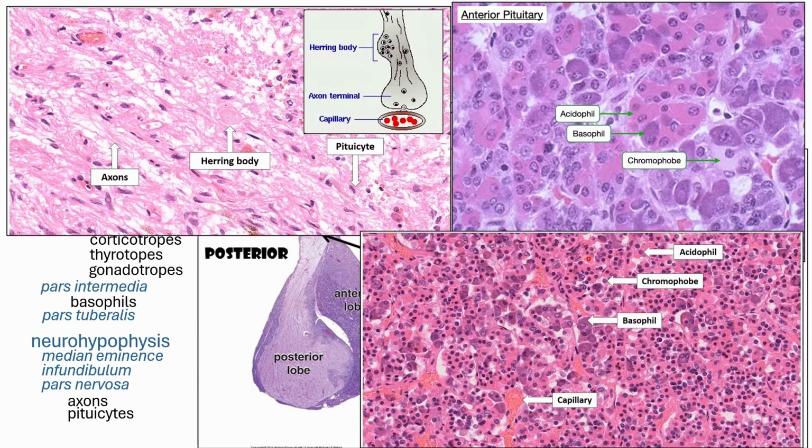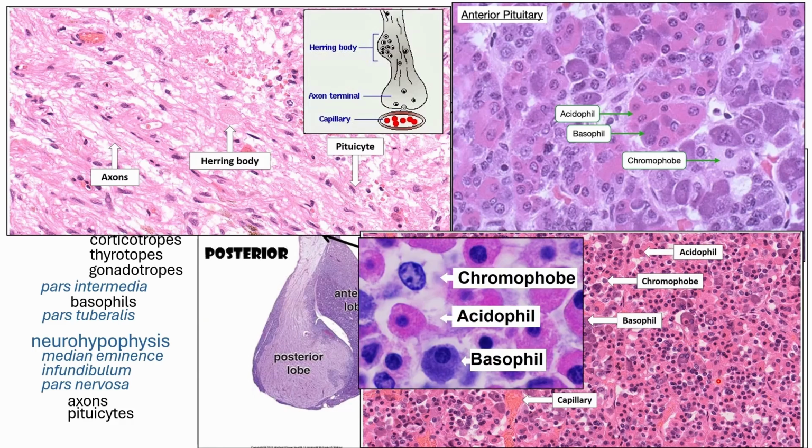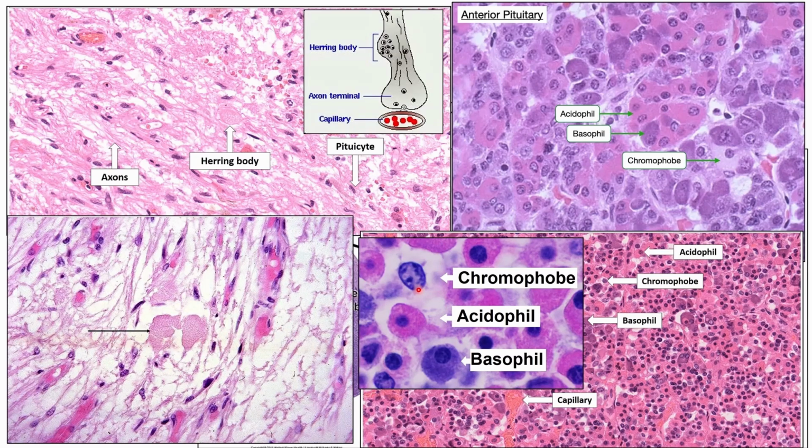Here is another preparation from the adenohypophysis part again, because you can see there are no pituicytes nor axons in this area, and you can see there are differently colored secretory cells. Okay, so another preparation comparing the acidophil versus the basophil and the chromophobe. And again, in other preparations, the Herring bodies can look quite a little bit different.